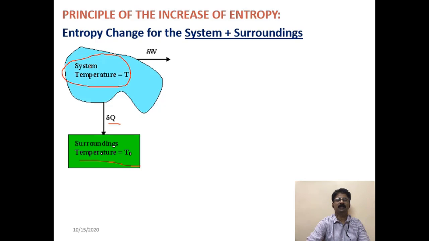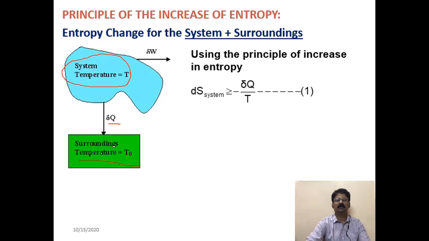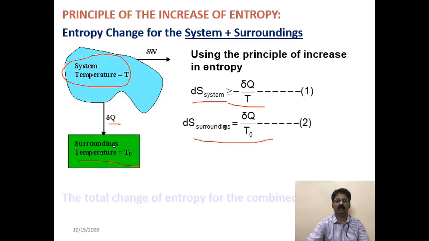Because of this heat transfer, there will be some entropy change for the system as well as entropy change for the surroundings. Using the principle of increase in entropy, the entropy change for the system is greater than or equal to minus del Q by T. And for the surroundings it is del Q by T0, because it is the amount of heat divided by the temperature at which the heat transfer takes place. For the system the temperature is T, for the surroundings the temperature is T0.